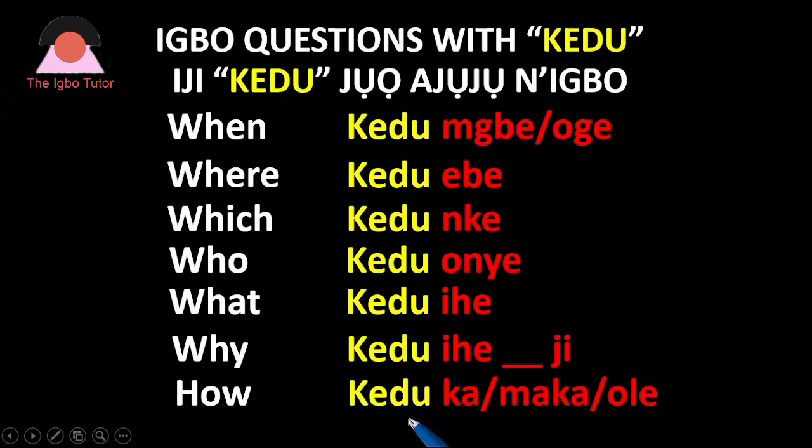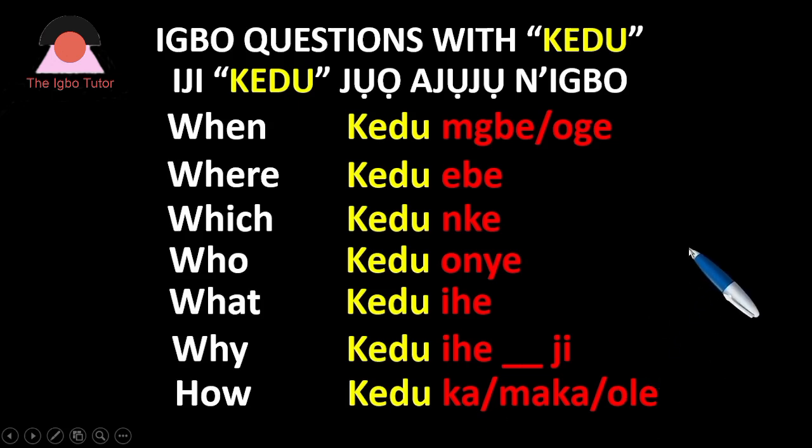Then how is kedu. Three things can be used here. Keduka. Okay? That is how about. Keduka is how are you? Then kedumaka, how about. So if you use maka, you're talking about. But when you use ole, kedo you're talking about number. So if you are talking about how many, you use kedole or ole. If you are talking about how about, you use maka. But if you are saying how are, just simply like saying how are you? Kedu kede, you use ka.